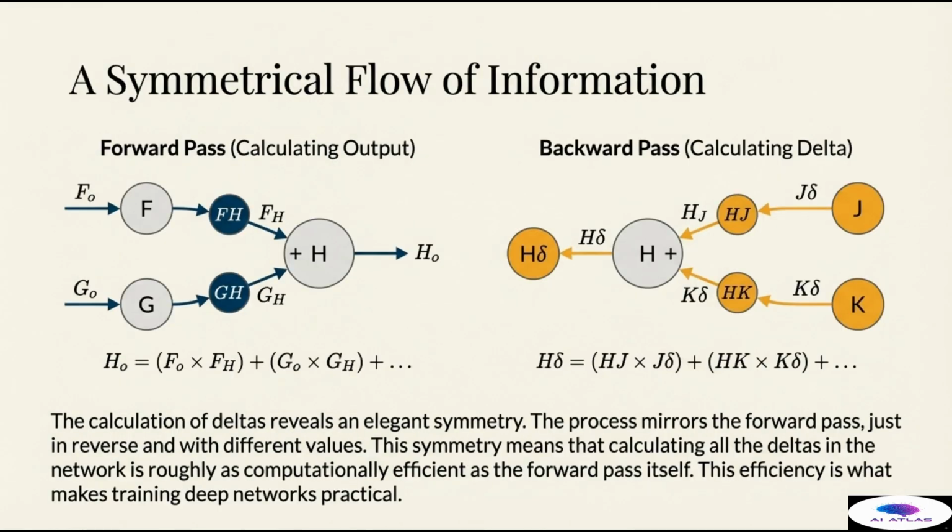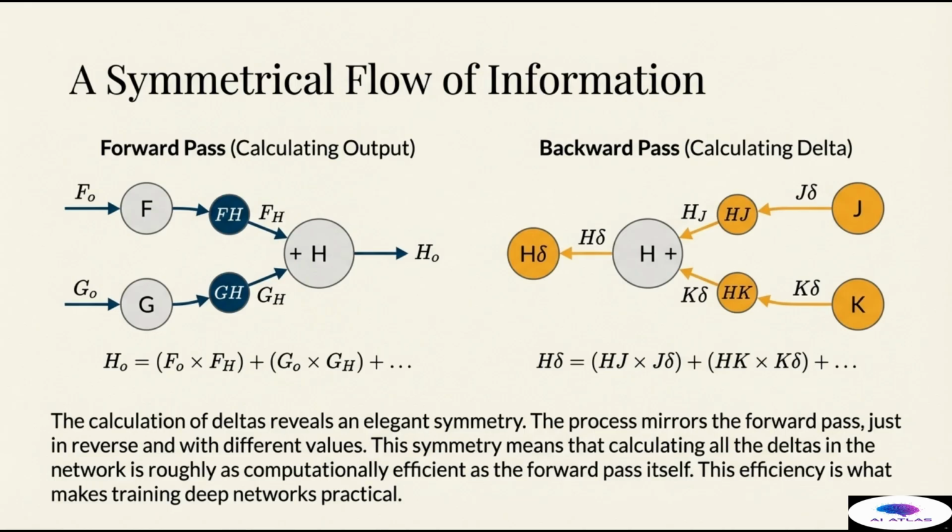Comparing the two main phases of network operation reveals an elegant concept: a symmetrical flow of information. The entire backpropagation process is computationally brilliant because it mirrors the forward pass, calculating in reverse. In the forward pass, you take inputs F_O, G_O, multiply them by weights F_H, G_H, and sum them to get a neuron's output H_O. The formula is H_O equals F_O multiplied by F_H plus G_O multiplied by G_H, and so on.